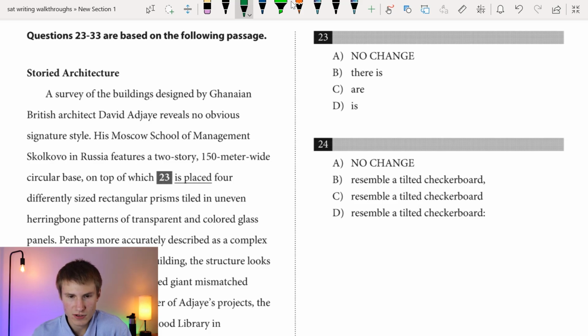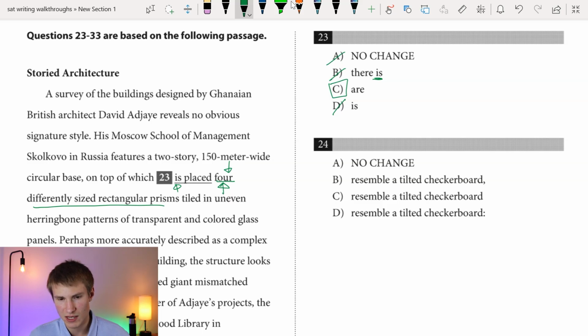Now, in determining the number of our subject here, a key thing is that we got to make sure that we are ignoring any prepositional phrases, okay? So in this case, we don't actually end up dealing with prepositional phrases here, okay? If we take a look here, on top of which blank 4 differently sized rectangular prisms, okay, so obviously it's going to have to be plural, right, because we have that 4 there, okay, it's 4 differently sized rectangular prisms, that's our subject, okay, and since our subject's plural, obviously our verb's gonna have to be plural. So if we look at our options, is singular, we know there is also singular because it has that is, and then if we've got option A, once again, is placed, okay, so those are all singular, we need it to be plural, so our answer there would be C.